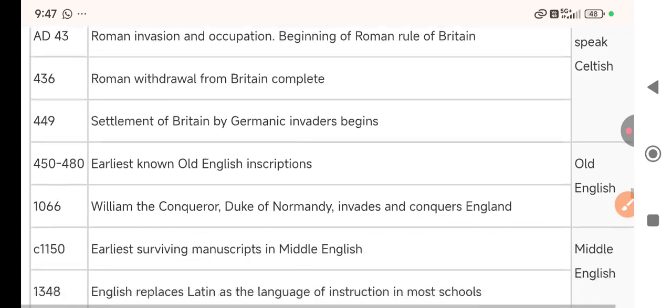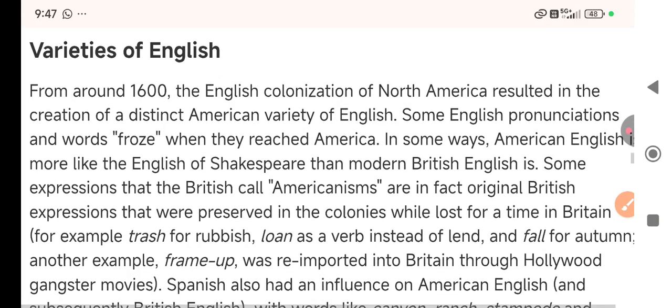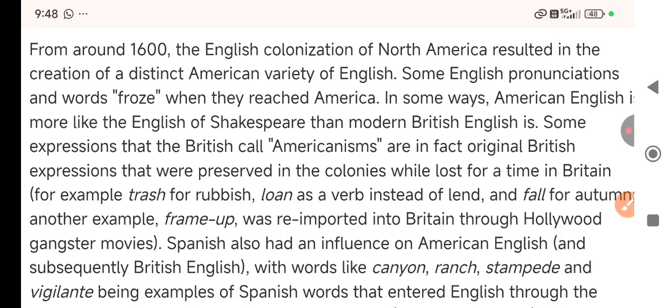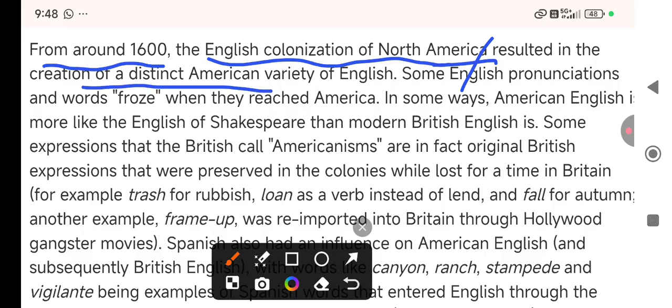Now this is another paragraph I'm reading for you. I told you in the beginning, this is a little bit longer video. So, varieties of English. From around 1600, the English colonization of North America resulted in the creation of a distinct American variety of English. Why does English have varieties? Because from 1600, the English colonization of North America resulted in the creation of a distinct American variety of English.